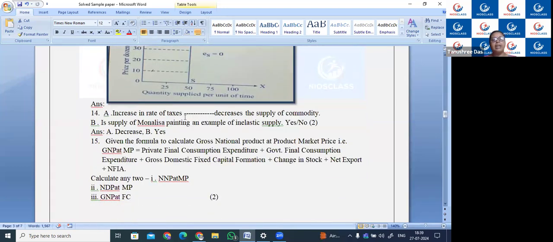Now, an increase in the rate of taxes decreases the supply of a commodity. Is the supply of the Mona Lisa painting an example of inelastic supply? Yes. And an increase in the rate of taxes decreases the supply of a commodity.